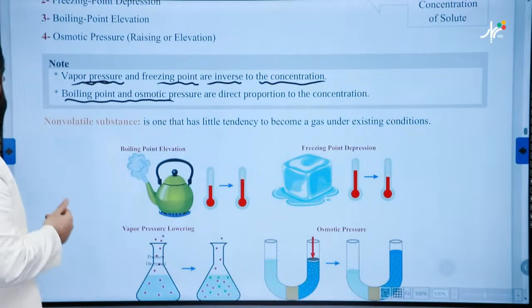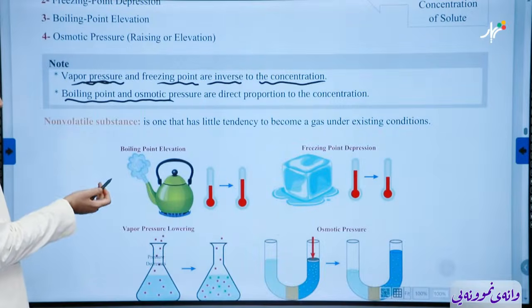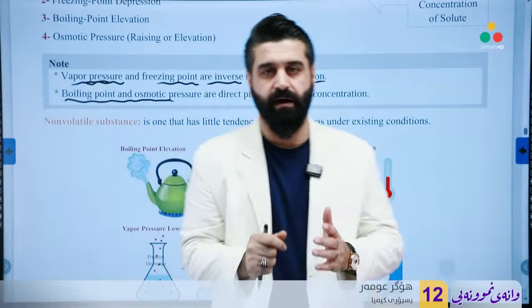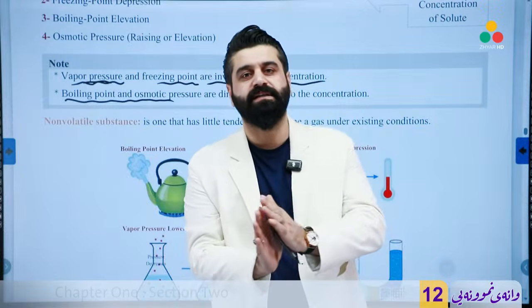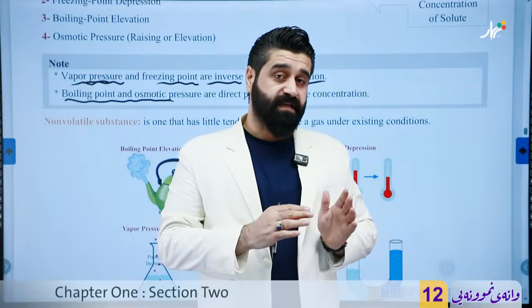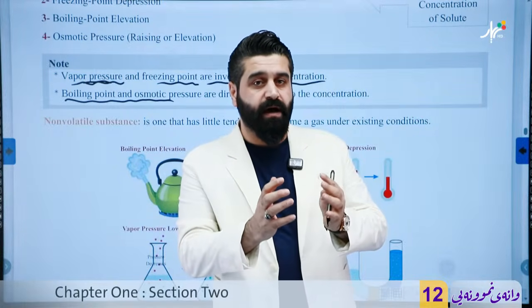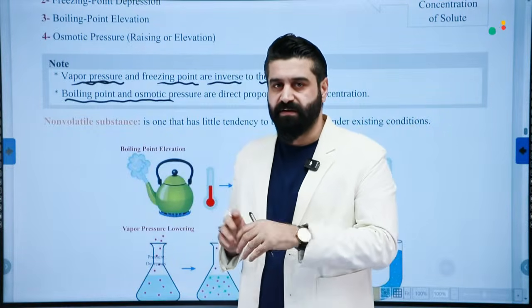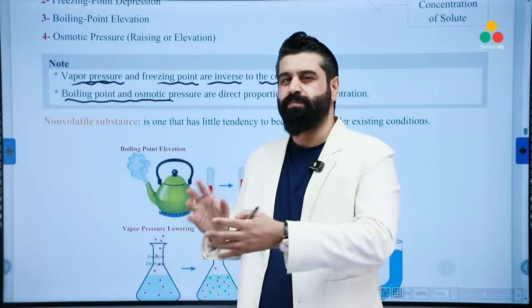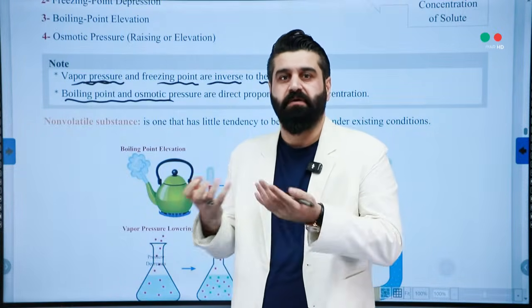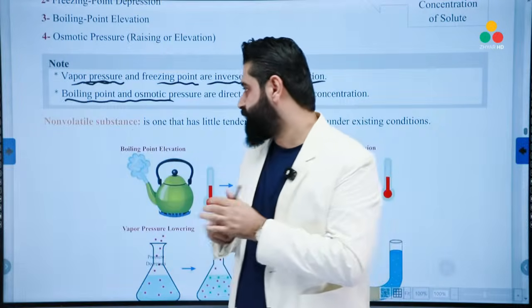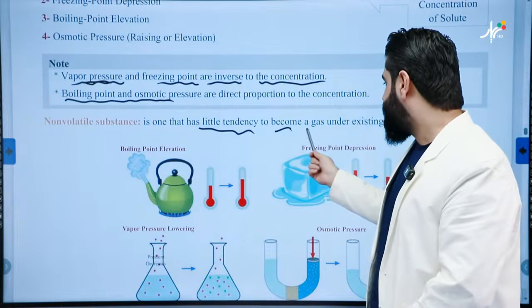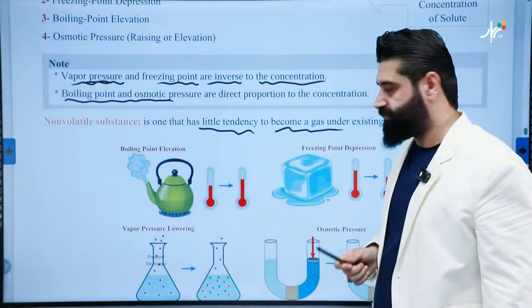Keep going. According to the vaporization power, we will classify substances into two main categories, which are volatile and non-volatile substances. The volatile substances are those which vaporize easily. But the non-volatile substances don't like to be vaporized easily. They need more energy to become a vapor. So a non-volatile substance is one that has little tendency to become a gas under existing conditions.